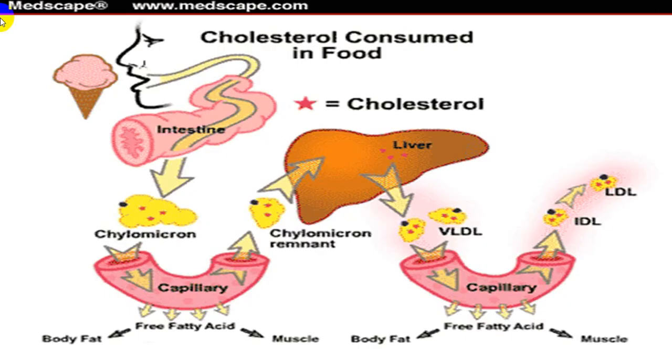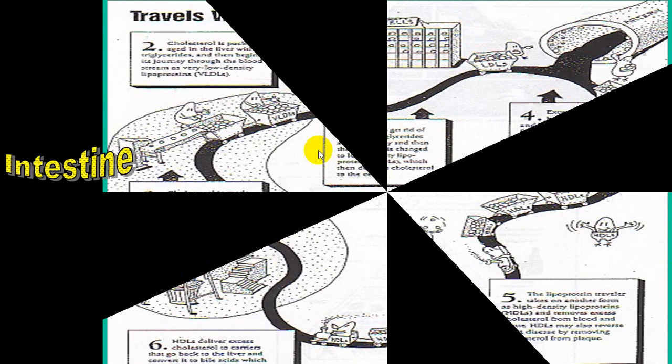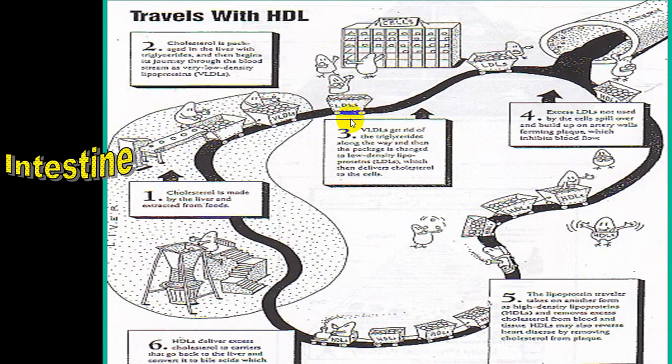Whatever you eat, from the intestine in the form of chylomicron, is delivered to the liver. In the liver you get metabolism, which converts that into VLDL, and that VLDL is delivered back into the blood, and in blood it is converted into IDL and LDL, and then finally converted into HDL. So this will be the cycle.